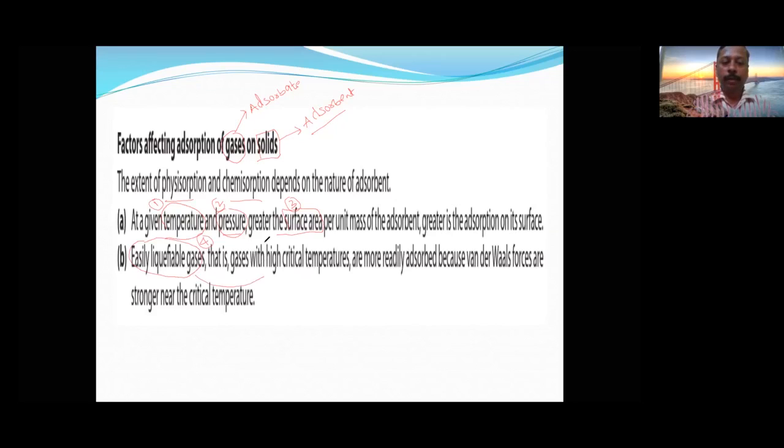How will you identify an easily liquefiable gas? By high critical temperature. Suppose A, B and C have critical temperatures of 10 degrees Celsius, 23 degrees Celsius, and 13 degrees Celsius. Highly liquefiable means high critical temperature. Therefore adsorption will take place more for B. Adsorption of B is greater than C, greater than A. So let us see the next slide.